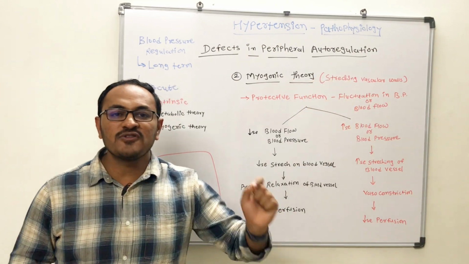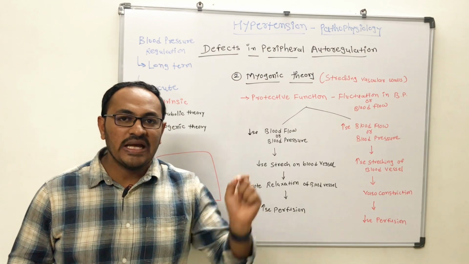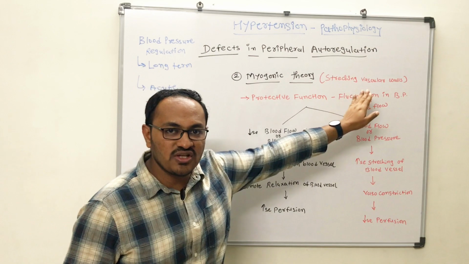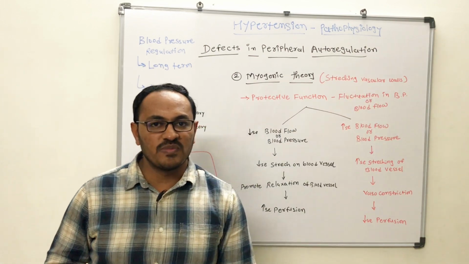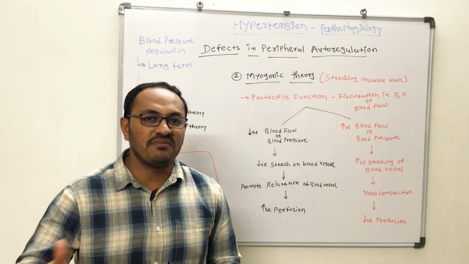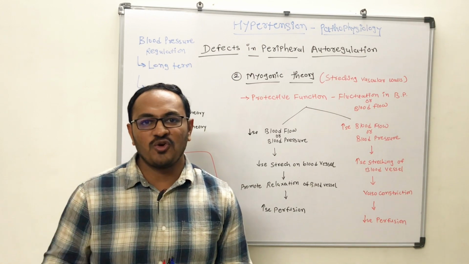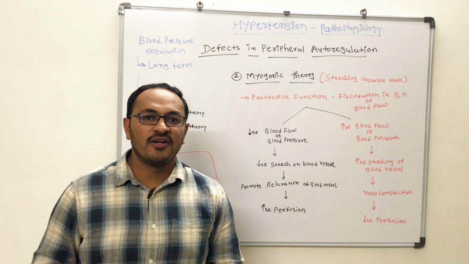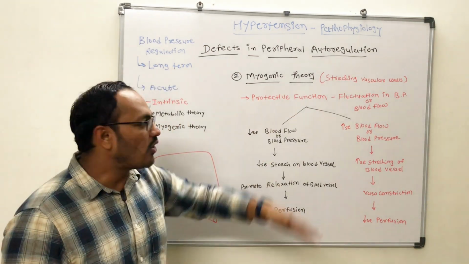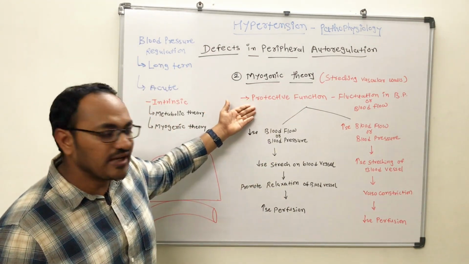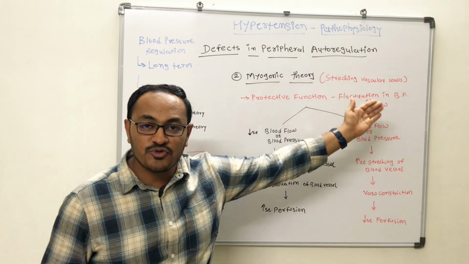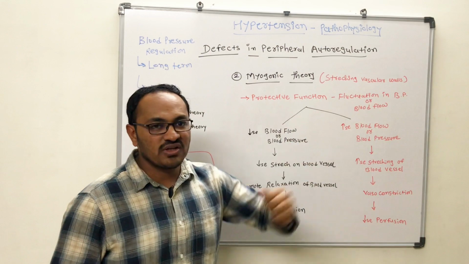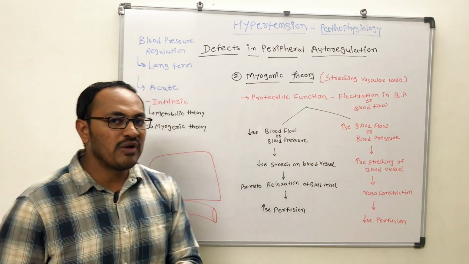So in response to the perfusion of blood in different parts of the human body, there will be a change in the stretching of this vascular smooth muscle, and depending on that, there will be relaxation or constriction of the blood vessel, and the blood supply and blood flow is maintained throughout the human body. So it is basically a protective function which will help to maintain the perfusion in the vital organs during fluctuation in the blood pressure as well as blood flow.